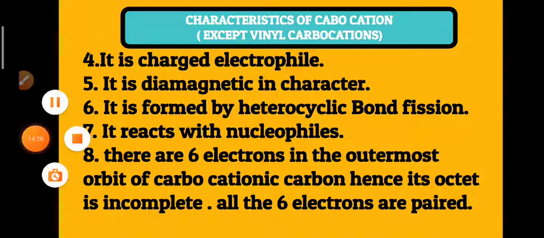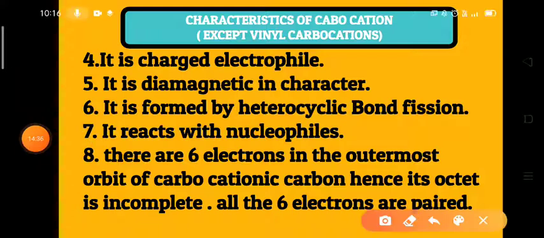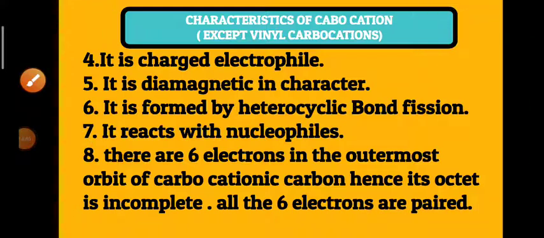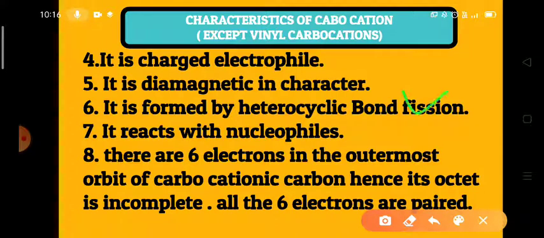That's why carbocations act as electrophiles. And in carbocations all electrons are paired, so it has a diamagnetic character. And carbocations are formed due to heterolytic bond fission, which I have already discussed.